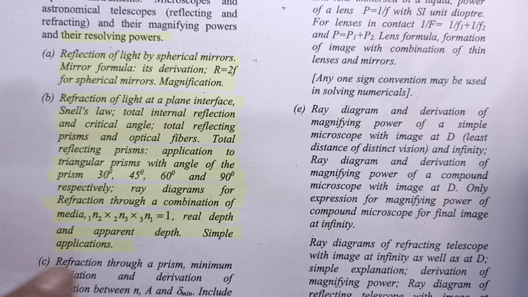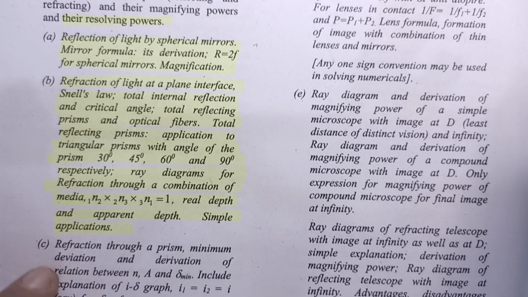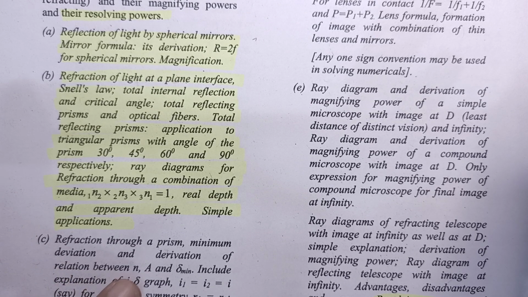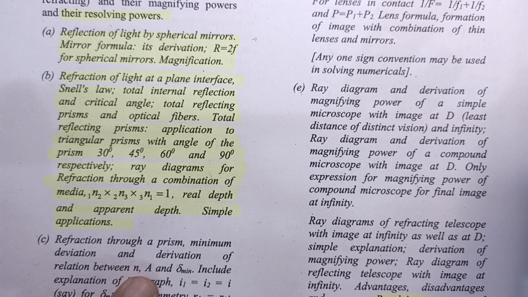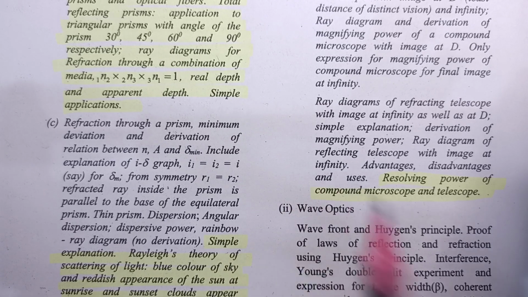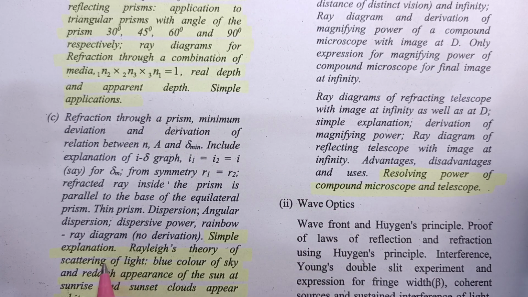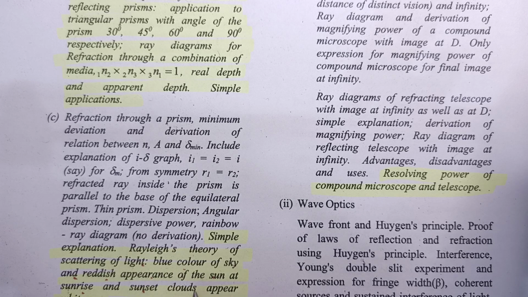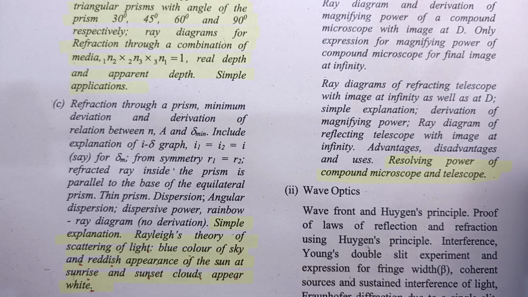Then refraction through prism, minimum deviation and derivation of relation between refractive index of prism, angle of prism and minimum deviation. This part is in the syllabus. Here you can cut simple explanation, Rayleigh theory of scattering, blue color of sky, reddish appearance of sun at sunrise and sunset, clouds appear white. This part you can cut from your syllabus.